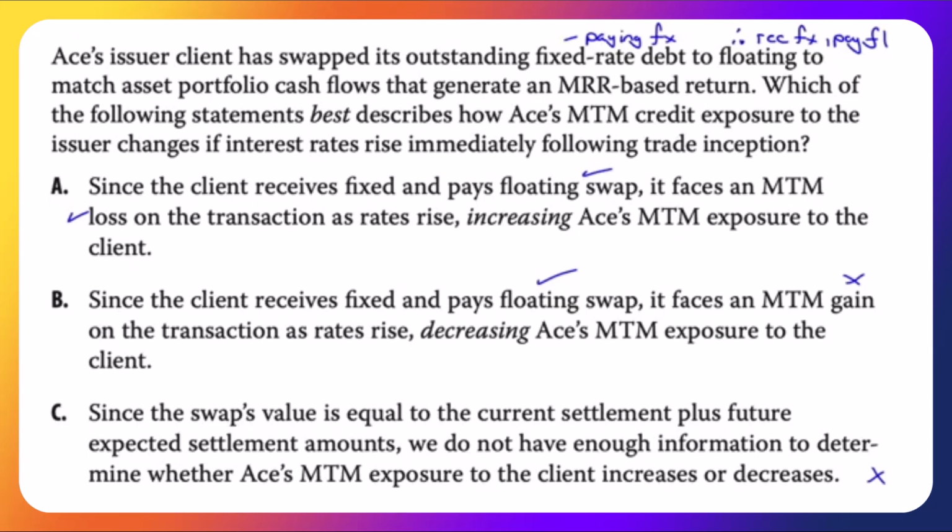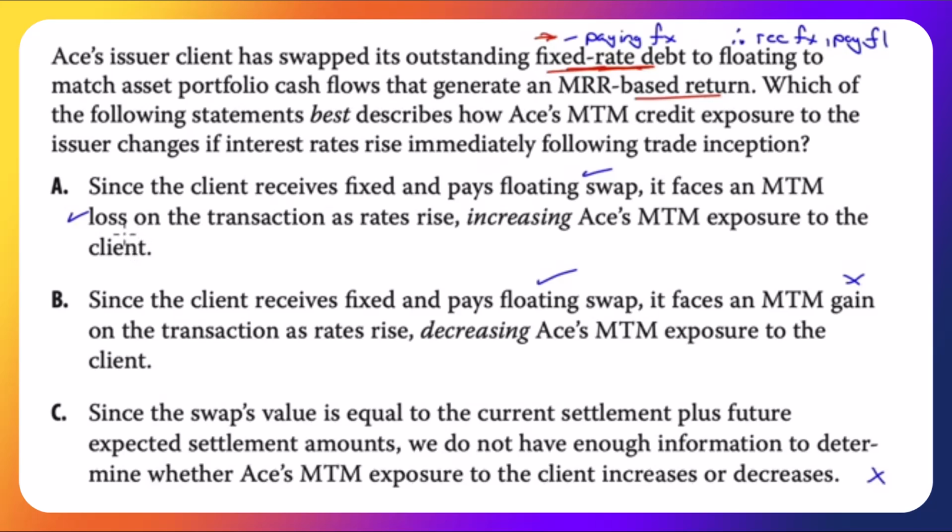ACE's issuer client has swapped its outstanding fixed rate debt to floating to match asset portfolio cash flows that generate an MRR-based return. What are we doing here? We had fixed rate debt and we used a swap to make it floating rate debt. If we have fixed rate debt, we must have been paying fixed, and we'd rather pay floating.